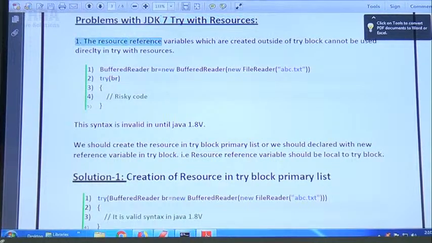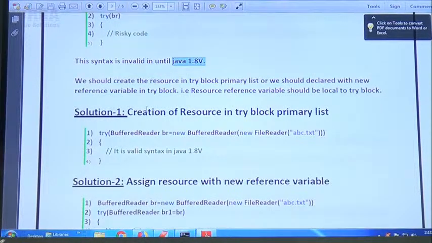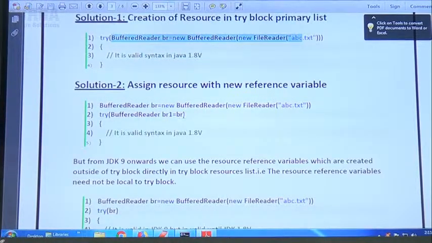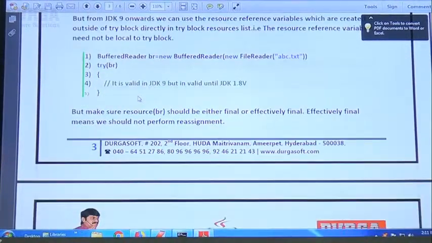Sir, problems with JDK7. The resource reference variable which is created outside the try block cannot be used directly in try with resources. Sir, I created the resource here and now I'm using it. This is the problem with try with resources until 1.8 version. The syntax is invalid in 1.8 version. To overcome this problem, we should go for 1.9 version. Of course, in 1.8, how can you solve it? Create the resource in the try block only, or redeclare this reference variable with another. Like I covered in the last videos very clearly all these things, right? Don't worry about that.